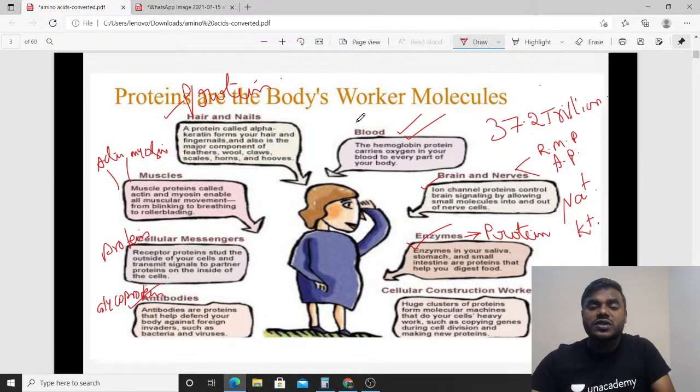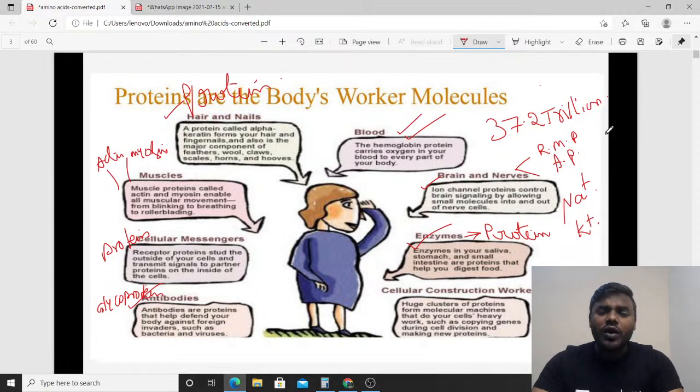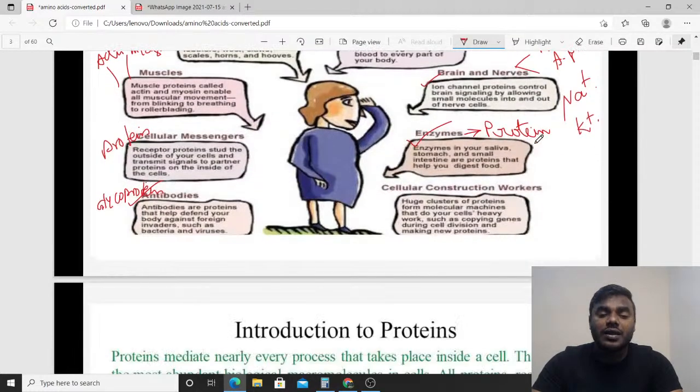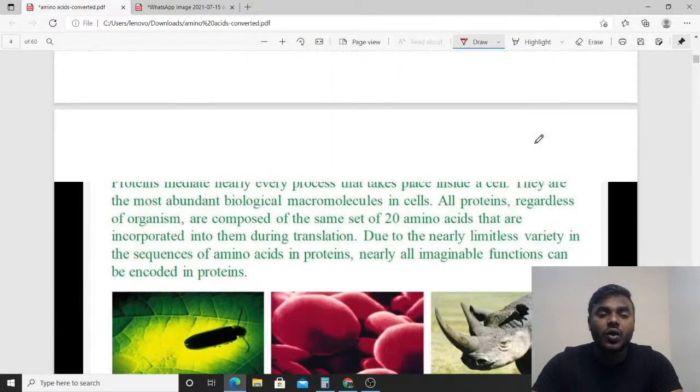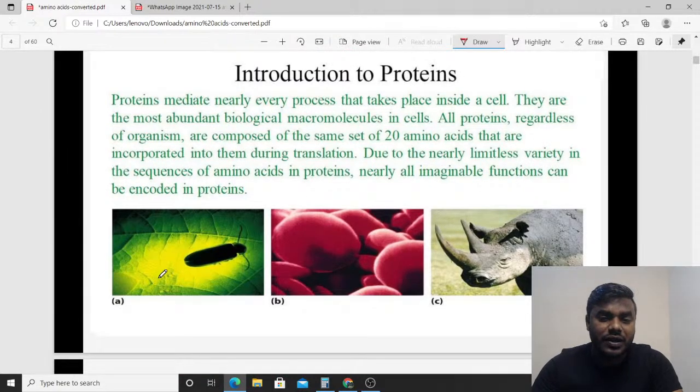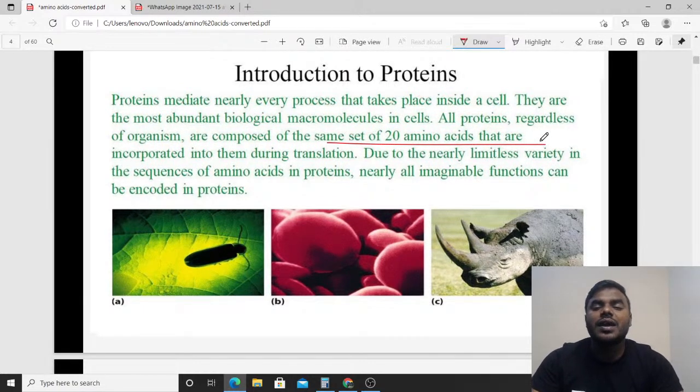So what I would like to say here is, whatever function is performed by the 37.2 trillion cells present in our body, they are basically under the control of protein only. Try to understand this particular point, friends. Even though we have many proteins in our body, all the proteins are basically made up of 20 amino acids.